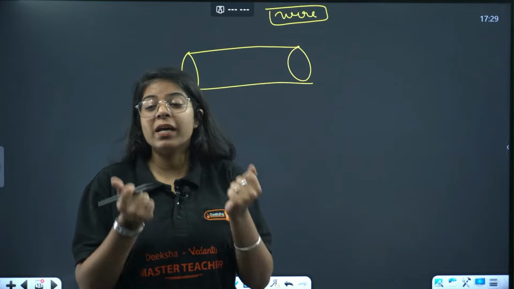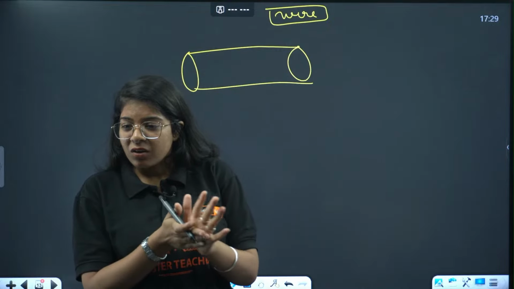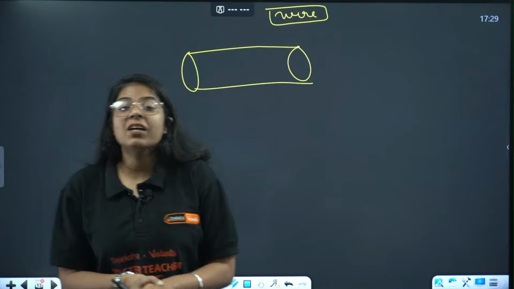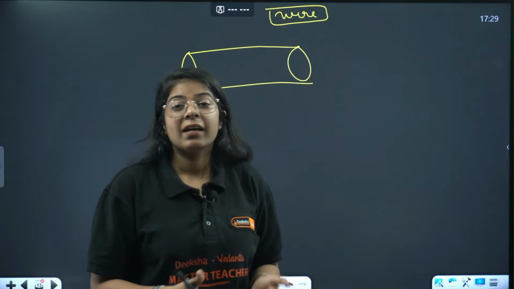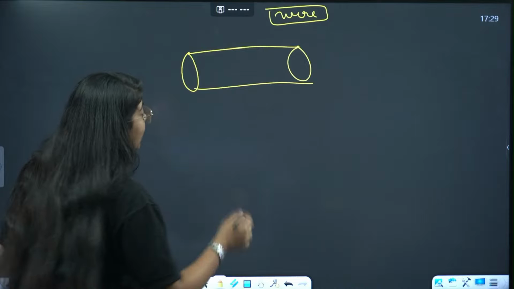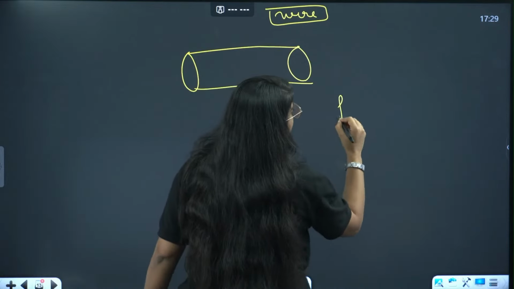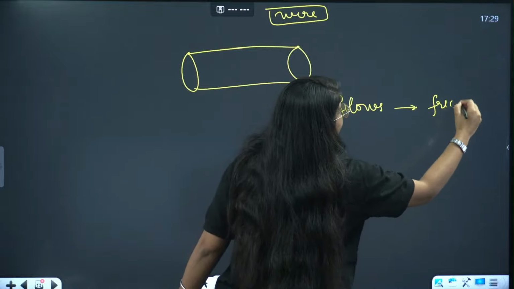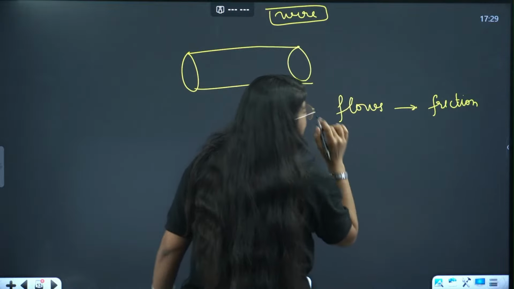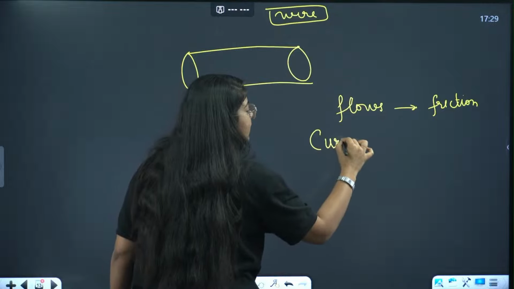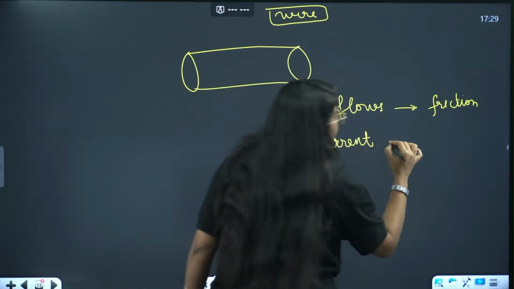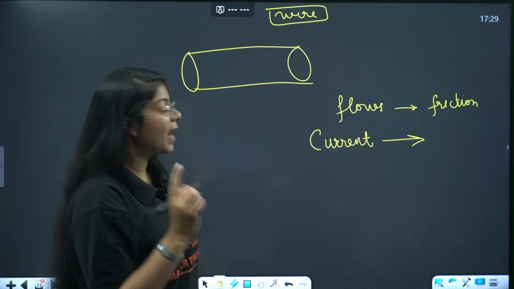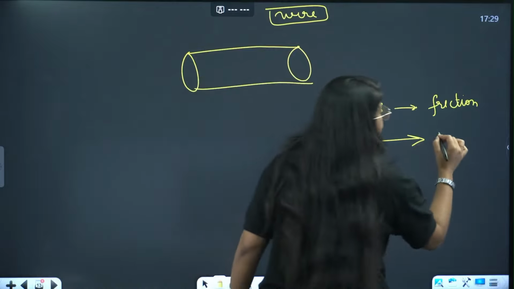So whenever something moves, क्या होता है? Yes, opposite of current is known as resistance. ठीक है? देखो, whenever something flows, it experiences friction. Whenever कुछ भी flows करता है, it experiences friction. Done? Now, in case of current, the friction experienced by current is called resistance.